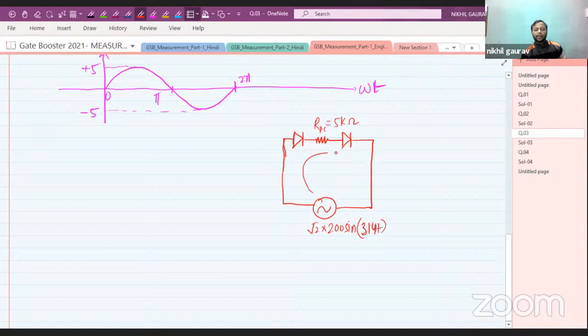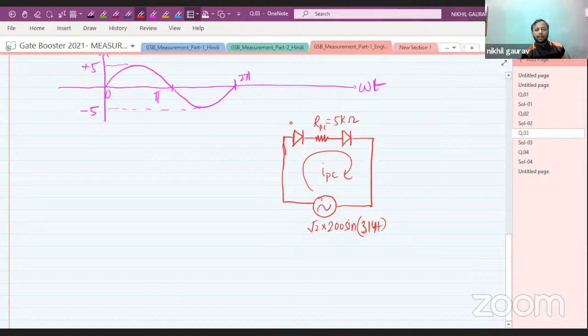Let me take the current here as IPC. During the on condition, your diode resistance is 10 ohm, and here this is also 10 ohm. So the circuit current IPC is root 2 into 200 sine 314t volt, divided by the total resistance in the circuit.